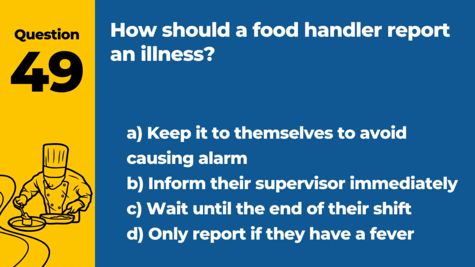Question 49. How should a food handler report an illness? A. Keep it to themselves to avoid causing alarm. B. Inform their supervisor immediately. C. Wait until the end of their shift. D. Only report if they have a fever. Answer B. Inform their supervisor immediately. Prompt reporting is key to preventing potential foodborne illness outbreaks.